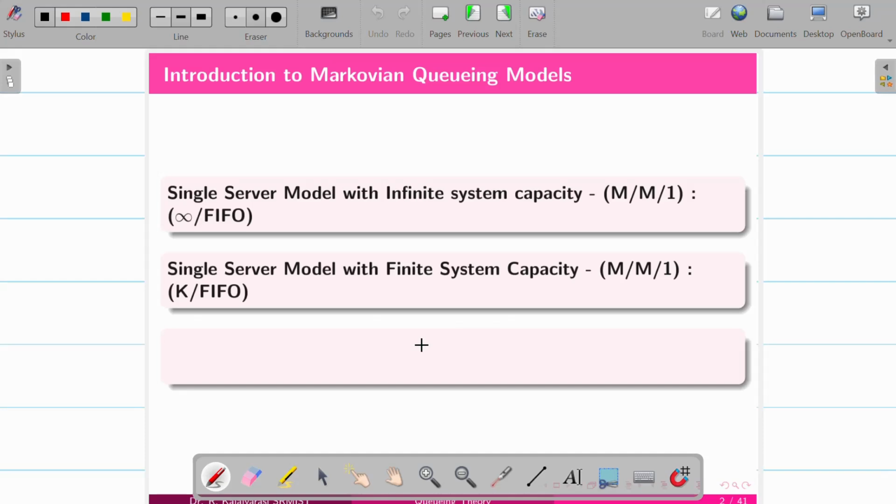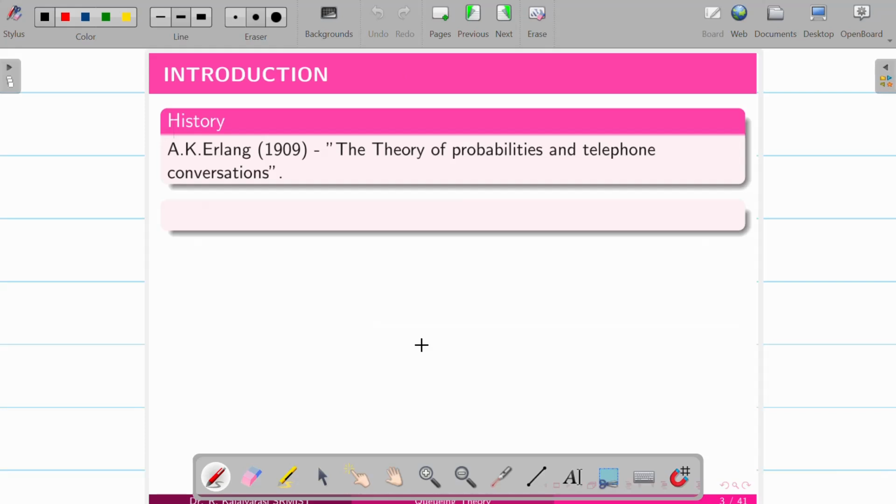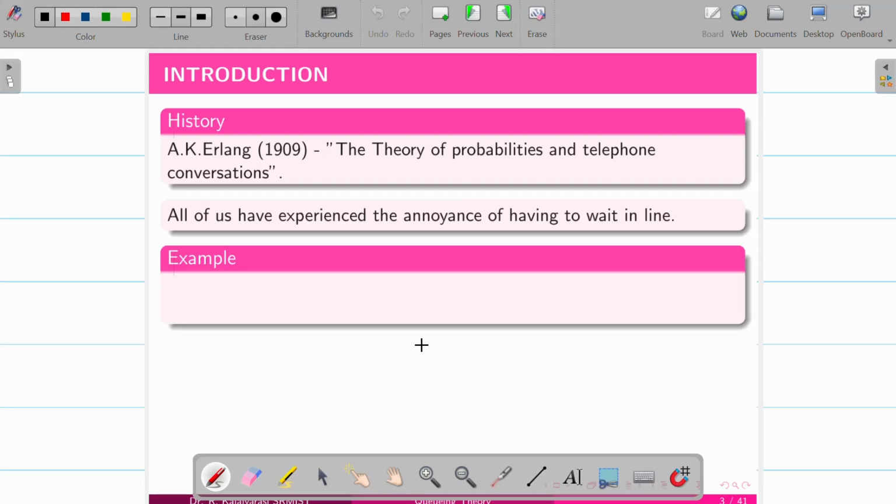Before going deep into these models, let me give an introduction to queuing models and how they were coined. A.K. Erlang was the one who coined queuing theory in 1909, because many of us experience waiting in a queue, which may be painful if we wait for a long time.